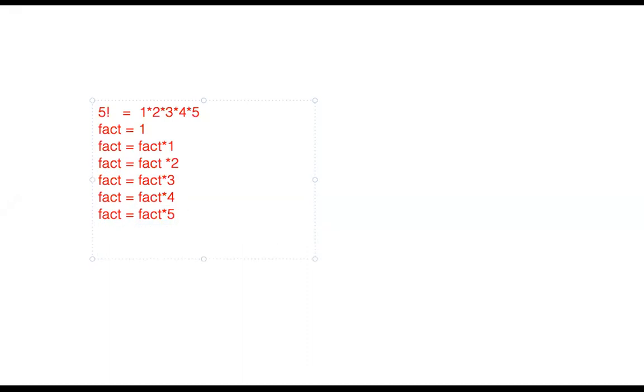Okay. So you can have this program like this: for i equal to 1, i less than or equal to n. N you are getting from the user. And i plus plus, and then inside, fact is equal to fact multiplied by i. Simple. When you get out of this loop, you will have the factorial of that value, and just print that factorial value. So it is known as repetitive multiplication, cumulative multiplication.